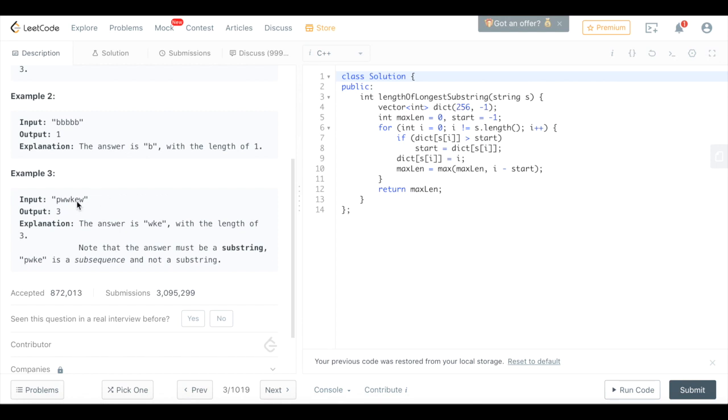Note that the answer must be a substring. By substring, I mean it's continuous. So PWKE is not a substring. It is a subsequence, but not a substring.